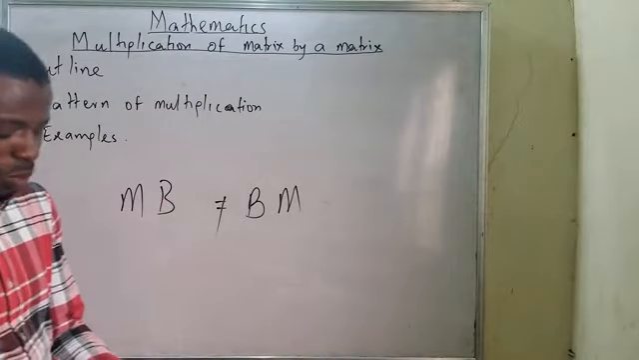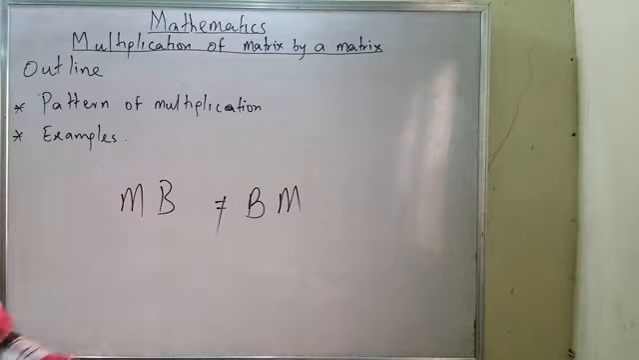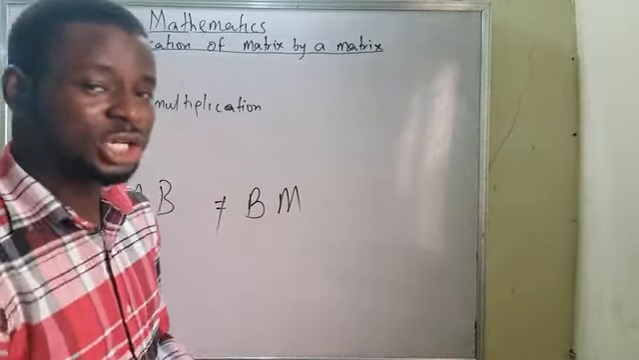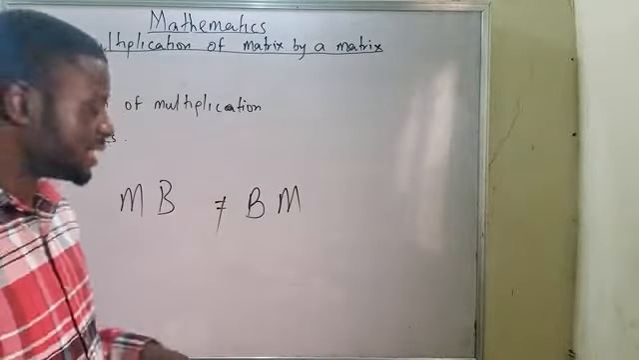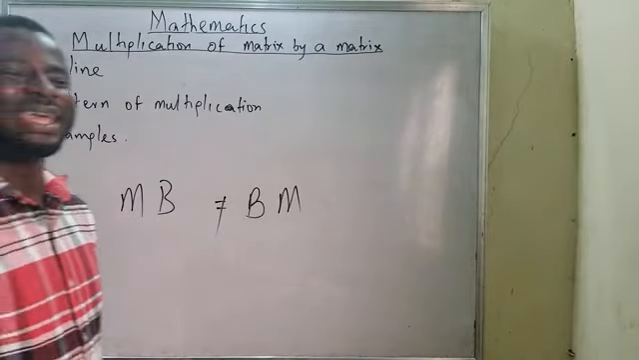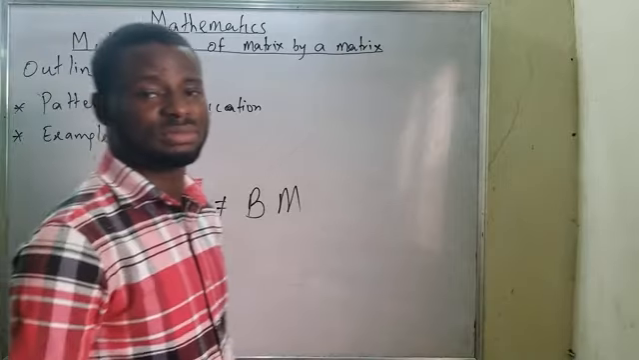Because this one will give you one result, this one will give you another. It means when you become a matrix, it does not commute. I've been telling you addition and multiplication commute, while subtraction and division do not commute. Coming to matrices, multiplication does not commute also. It's only addition that commutes. Multiplication does not commute. Take note of that.